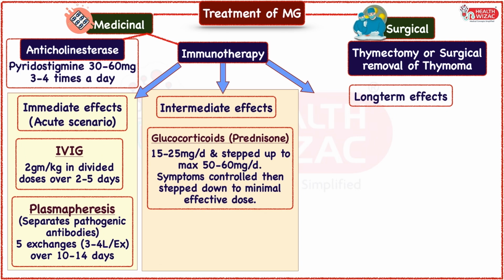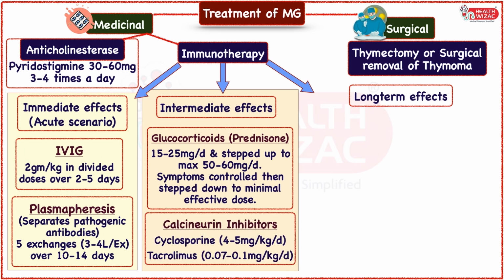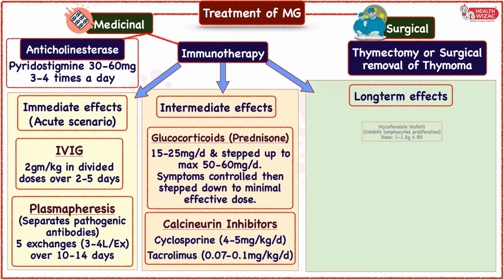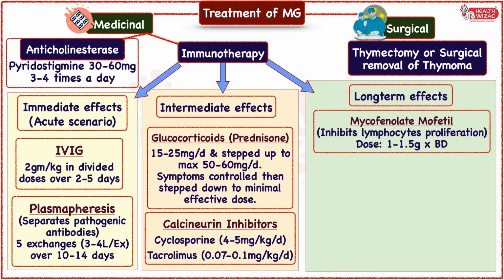Second category includes calcineurin inhibitors, which includes cyclosporine, which is given in a dose of 4 to 5 mg per kg per day, and tacrolimus, which is given in a dose of 0.07 to 0.1 mg per kg per day. Long-term or delayed results are achieved through following medication groups. First is mycophenolate mofetil, that is MMF, which inhibits the lymphocytic proliferation and is given in a dose of 1 to 1.5 gram twice a day.